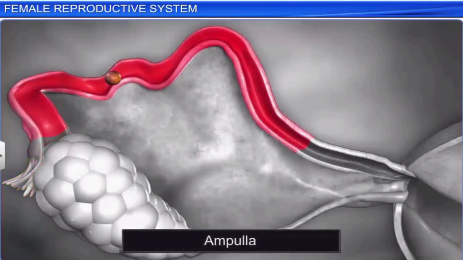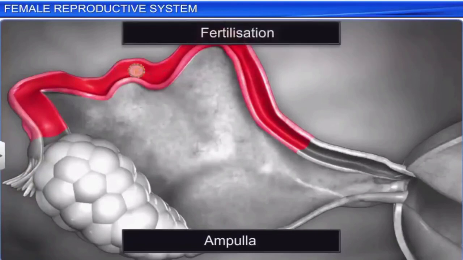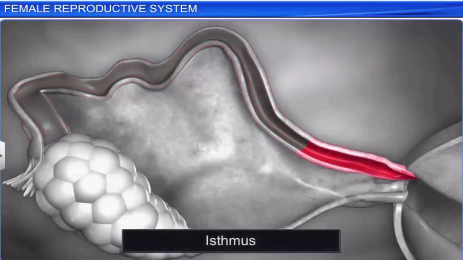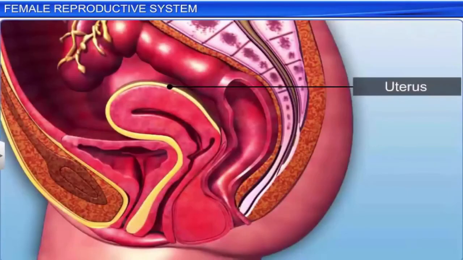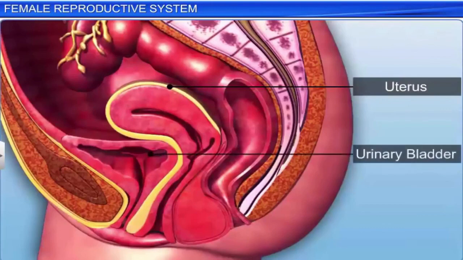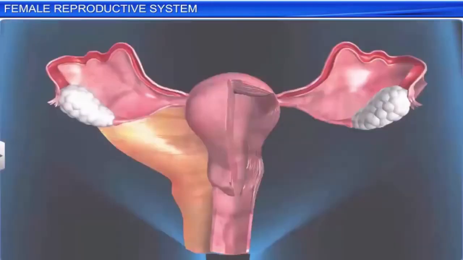The ampulla is the swollen and curved part behind the infundibulum. The fertilization of the ovum takes place in this part. The isthmus is a narrow and straight cavity, and it joins the uterus. The uterus is a hollow, pear-shaped muscular organ and is highly distensible. It is situated in the pelvic cavity between the urinary bladder and the rectum. It is also known as the womb.